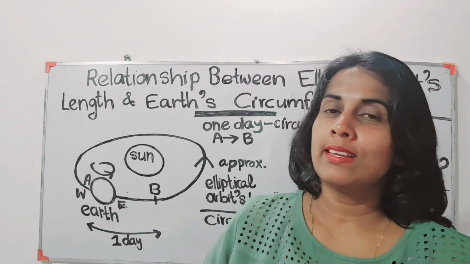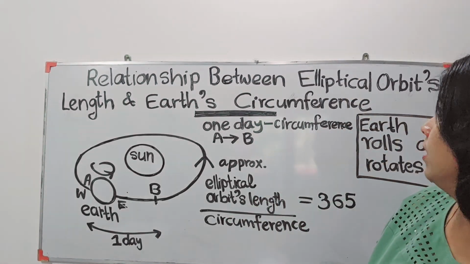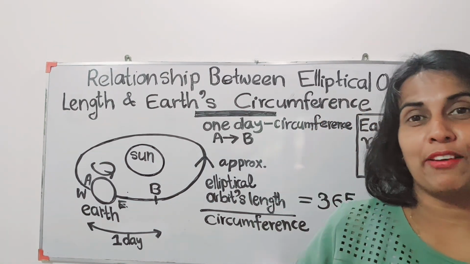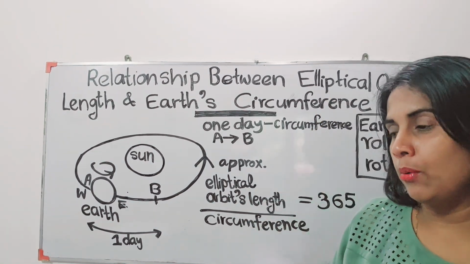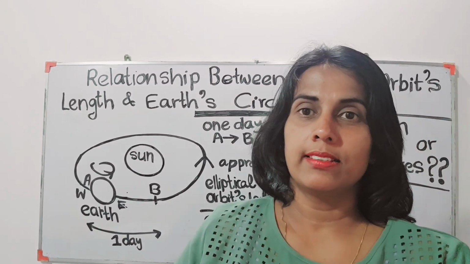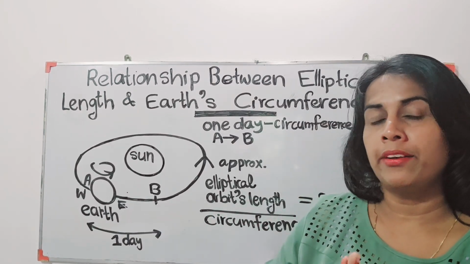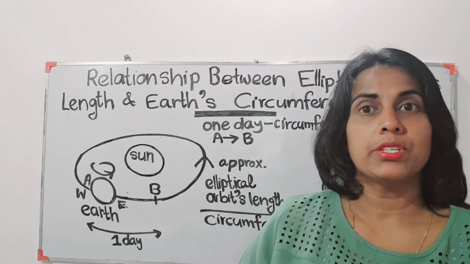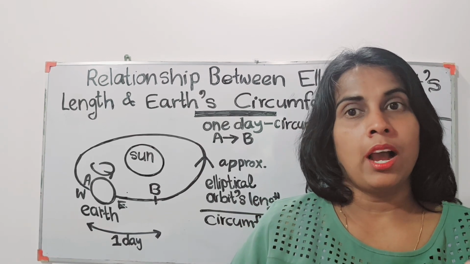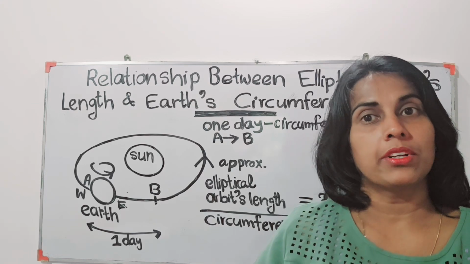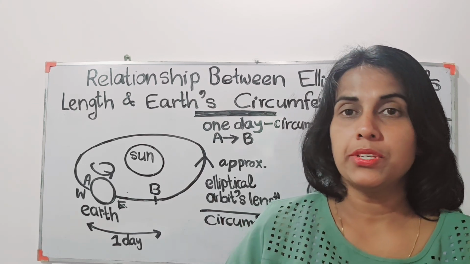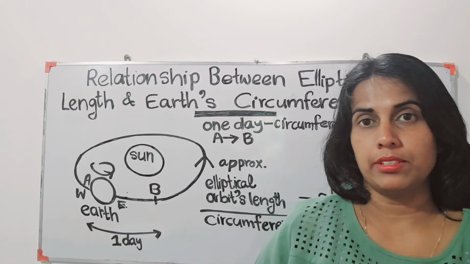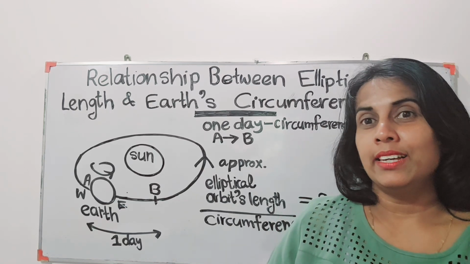Today I am going to discuss the relationship between the elliptical orbit's length and the Earth's circumference. Previously I discussed how to figure out the correct path of the Earth's rotation around the Sun, and how it should affect life on Earth, such that the elliptical orbit should be corrected.